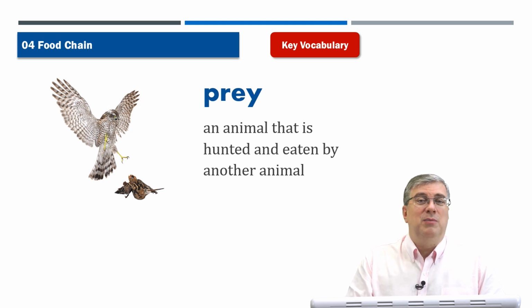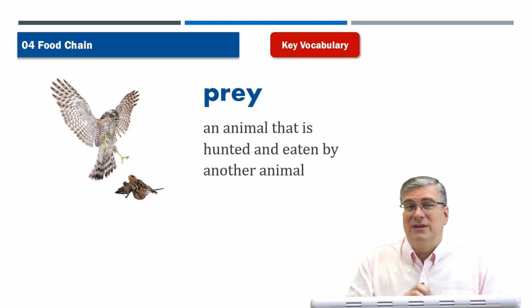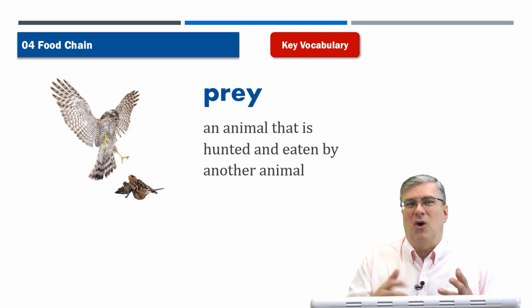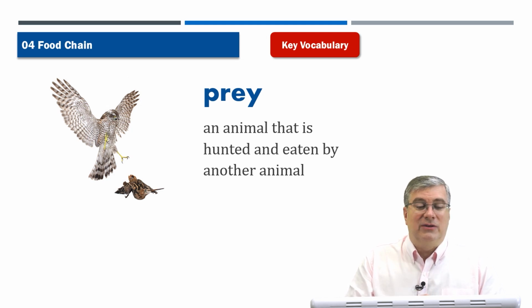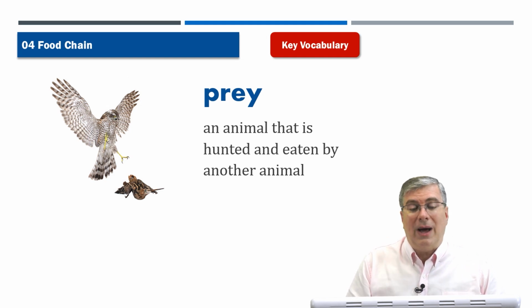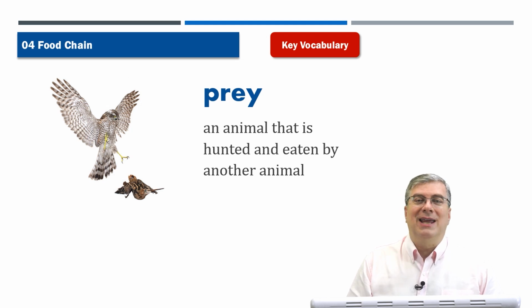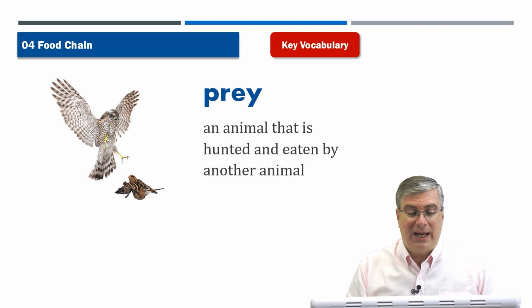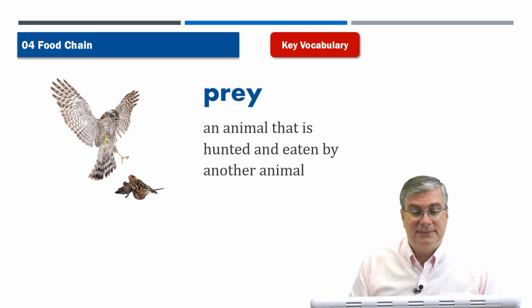Actually, many people like owls around because the owls will feed on the mice or the rats. The mice will get into places and eat a farmer's crops or all the food in the barn or something like that. And so it's good to have owls around to keep the population of mice and rats under control. So an owl is a predator animal, and the prey is what the owl eats. Prey is an animal that is hunted and eaten by another animal. In this picture, the smaller bird is the prey. So that's nature.